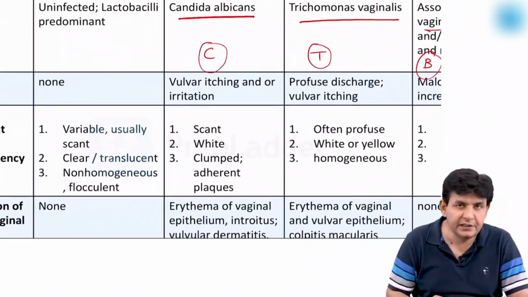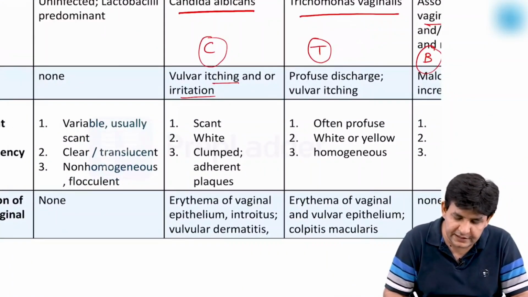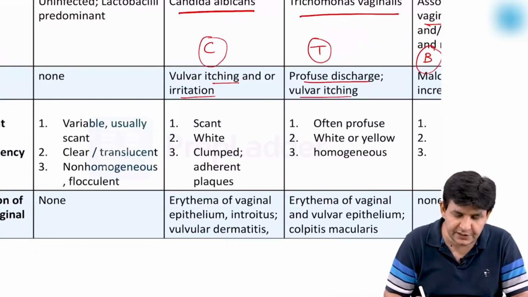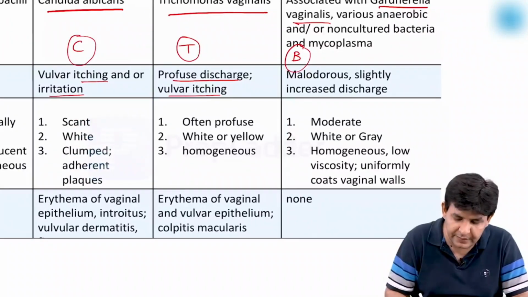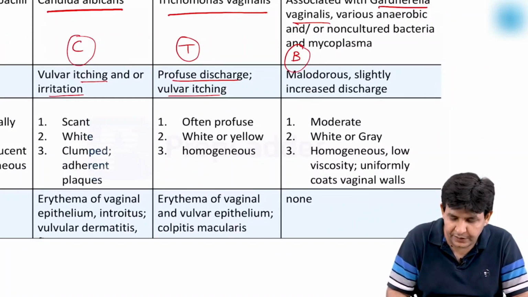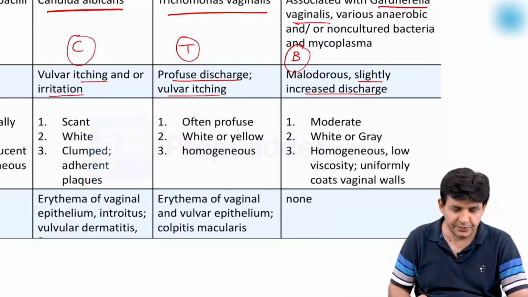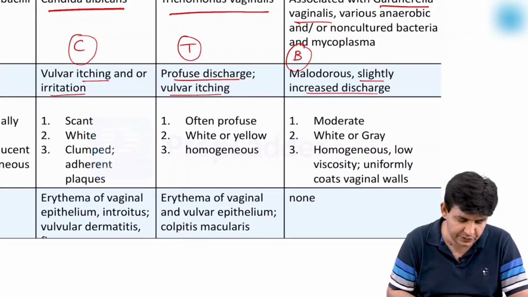So in the case of Candida, there is vulvar itching and irritation, whereas in Trichomonas, there is a profuse discharge and itching. Vulvar itching is there in this also, and it is malodorous, with a bad odor. Slightly increased discharge is there in bacterial vaginosis. So basically, first is Candida, then Trichomonas, and then bacterial vaginosis.